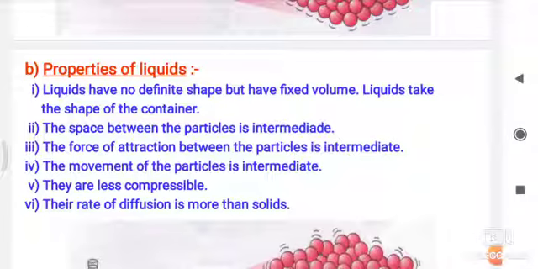So that is the volume. That means it has some fixed volume but it does not have a fixed shape. If you take the water in a pot, it will take that shape. If you take the water in a bottle, it will take a different shape. If you take the water in some other pot, it will take that shape. That is, the shape is not fixed but the volume is fixed. Take 1 litre in any container, it remains 1 litre, there is no change. So liquids take the shape of the container. That means in whichever container you have taken the water or liquid, it will take the shape of that container.